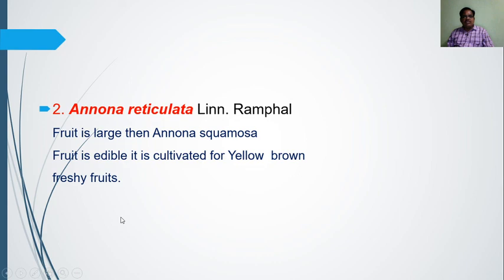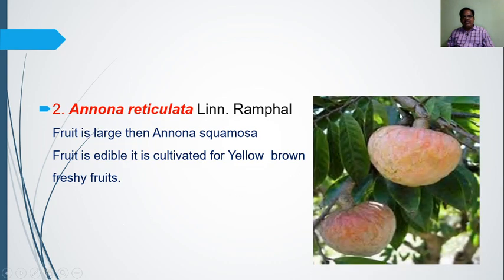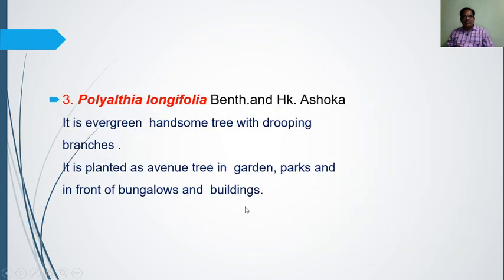Then the second plant is Annona reticulata, vernacularly known as ramphal. What are the uses of this one? The fruit is larger than Annona squamosa and is edible. It is cultivated for its yellow-brown fleshy fruit. This fruit is also used for eating purposes.